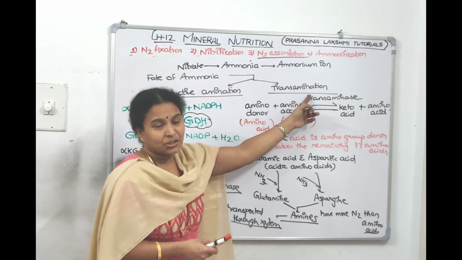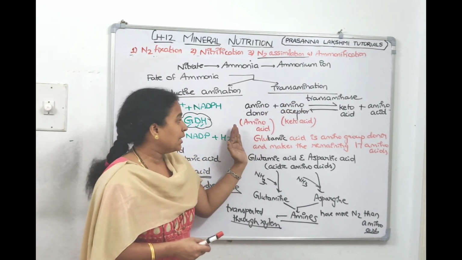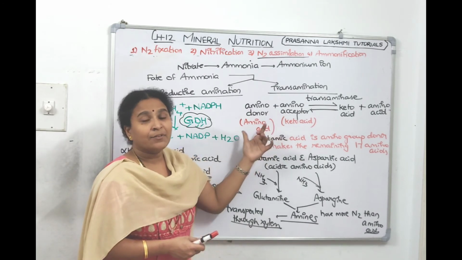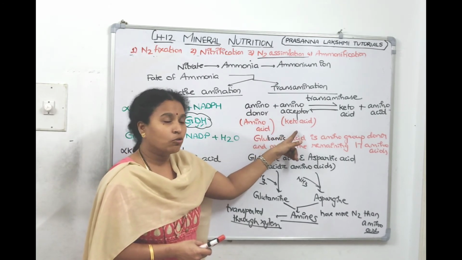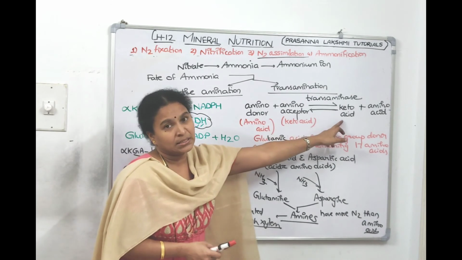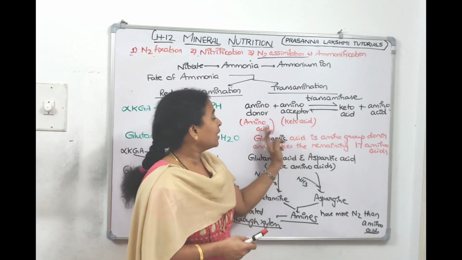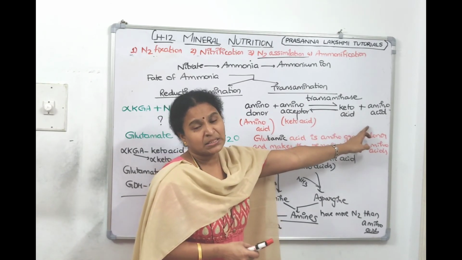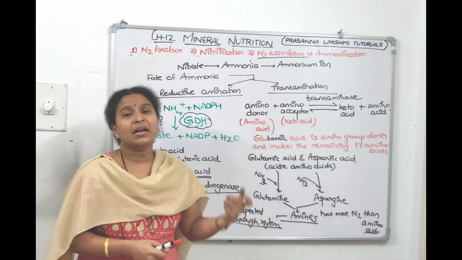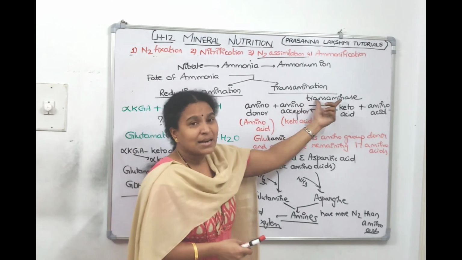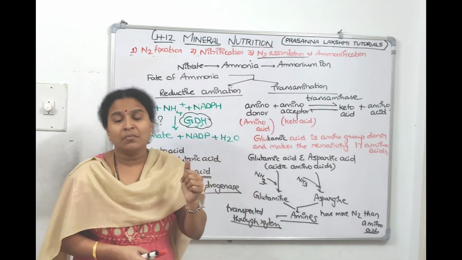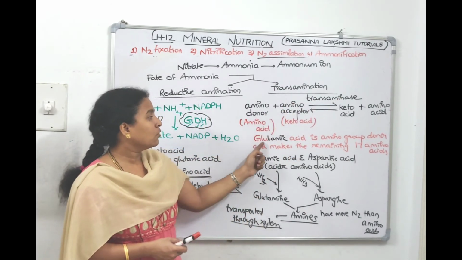In transamination, an amino acid reacts with a keto acid. After the amino acid donates the amino group, it becomes a keto acid. The keto acid, after receiving the amino group, becomes an amino acid. This reaction is mediated by an enzyme called transaminase.